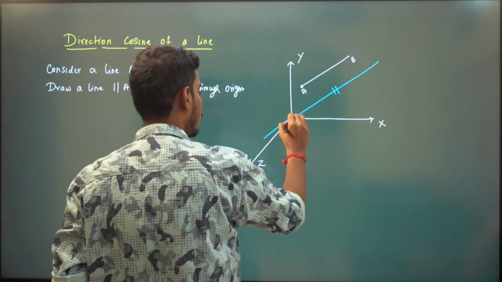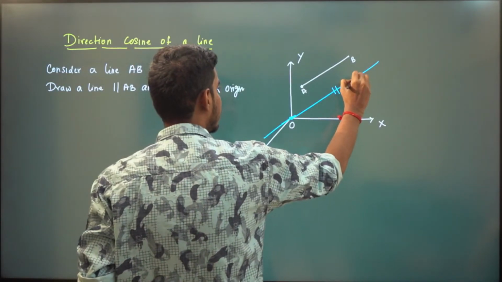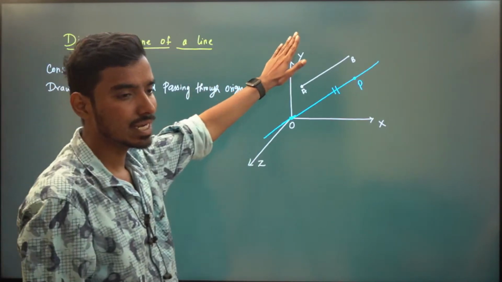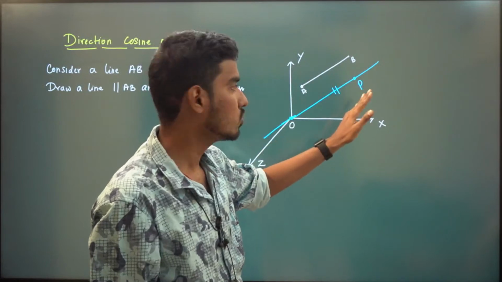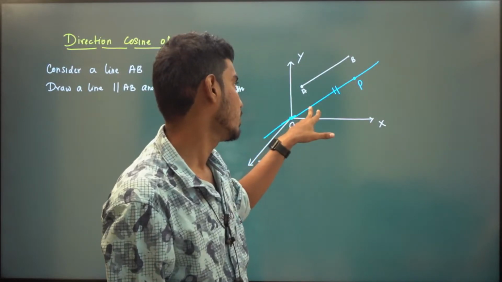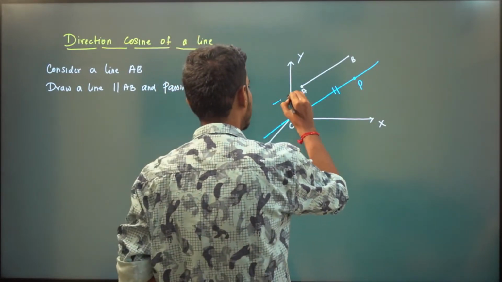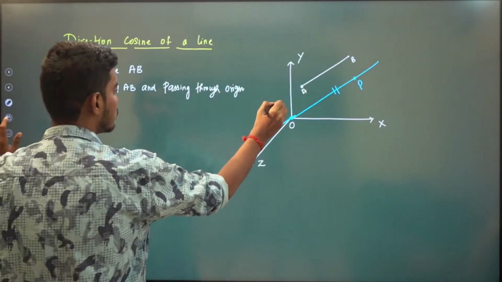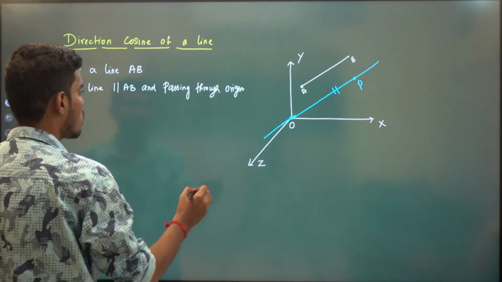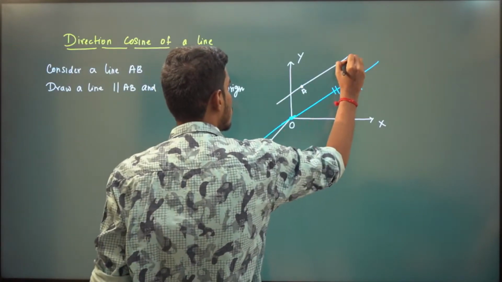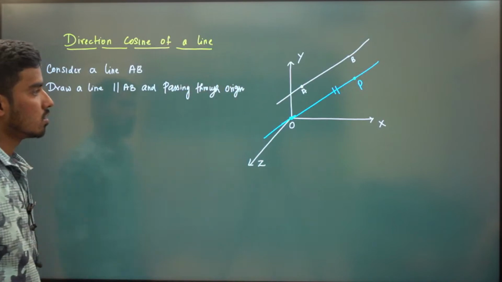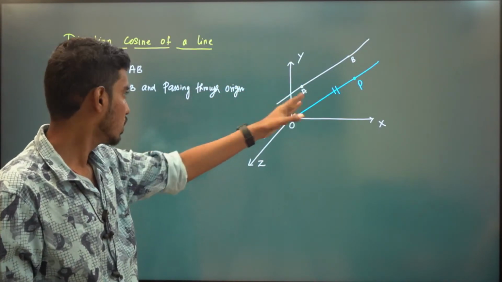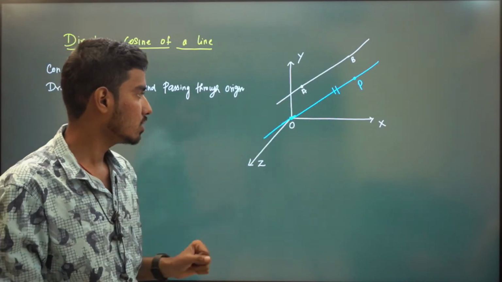So this is our point O. Let us take a point P in this line. Very simple. We have a line AB. I'm drawing a line that is parallel to AB and passing through origin. This is a line only, and it can be extended also. We have drawn a parallel line that is passing through origin and parallel to AB.